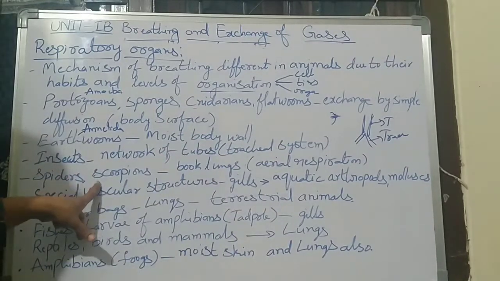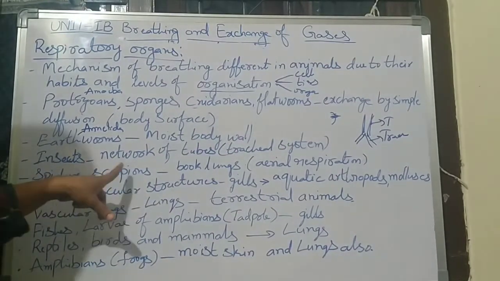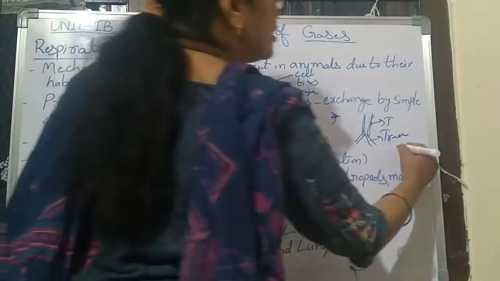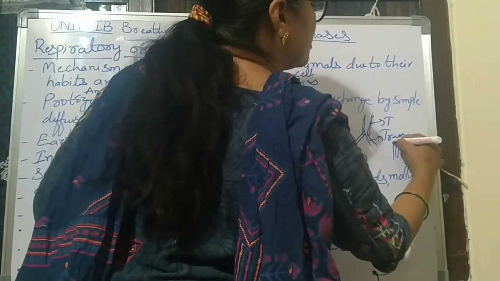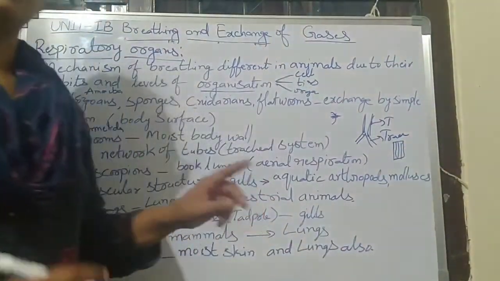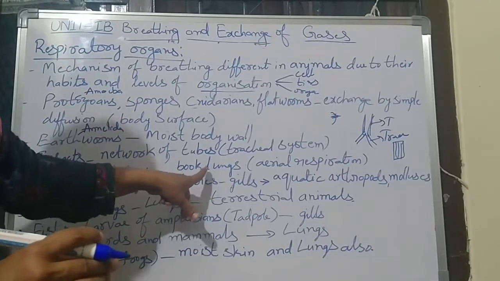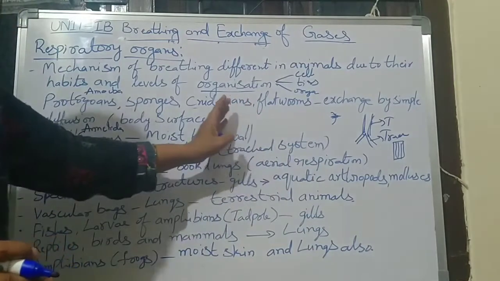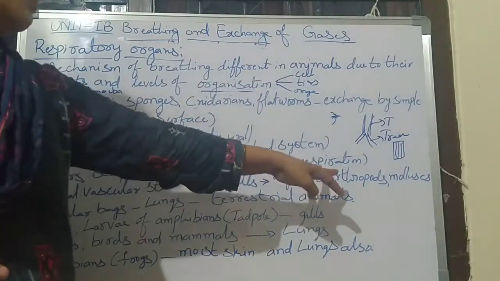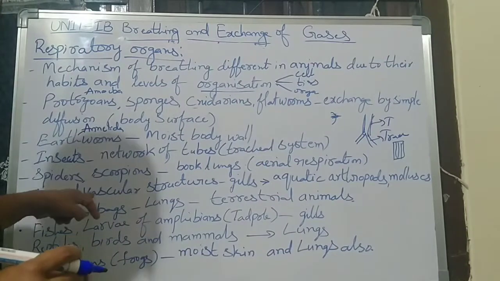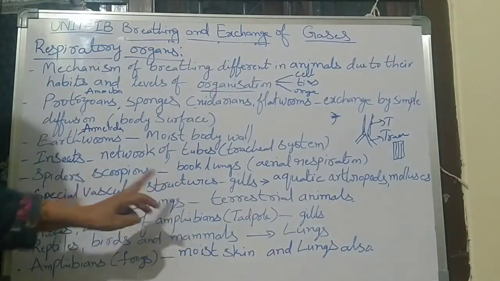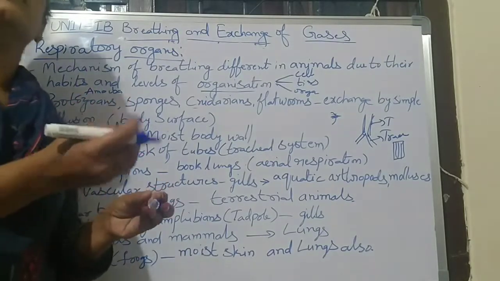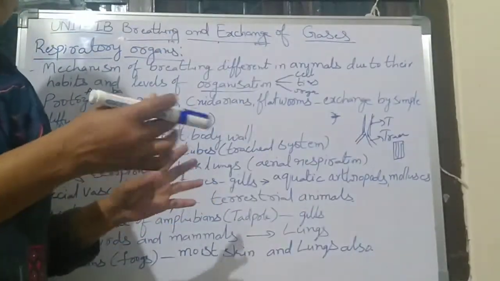And next, spiders and scorpions, they respire through the book lungs. Their respiratory organs look like this. Means they look like book like structures, so they are called book lungs. They are aerial respiration. Means they are not present in the water.